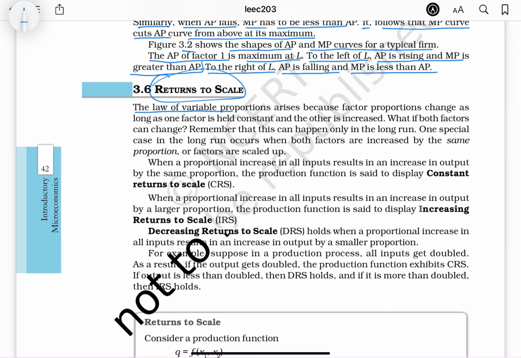Returns to scale. The law of variable proportions arises because factor proportions change as long as one factor is held constant and the other is increased. What if both factors can change? Remember that this can happen only in the long run. One special case in the long run occurs when both factors are increased by the same proportion, or factors are scaled up.